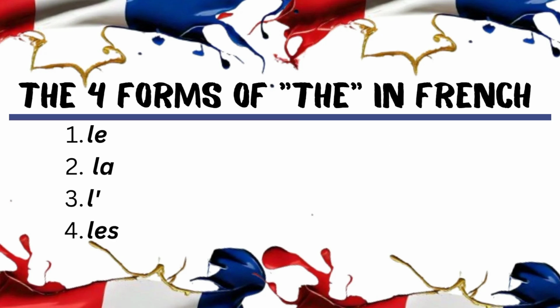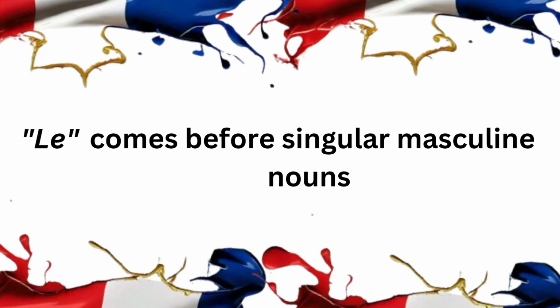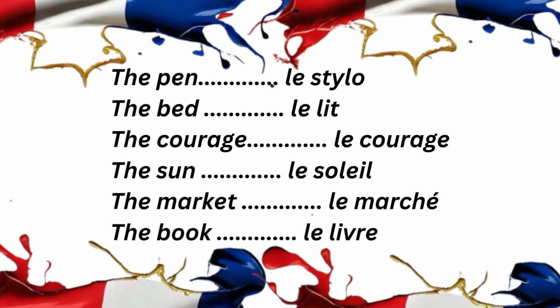In French, the has four forms: le, la, l', and les. Le is the masculine singular form, which means the noun that it precedes must be masculine. For example, pen, bed, courage, sun, market, and book are all masculine nouns in French.